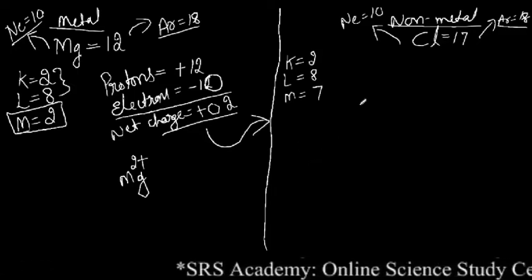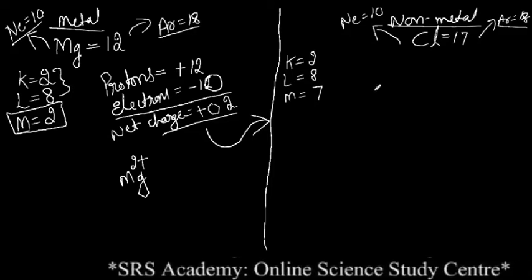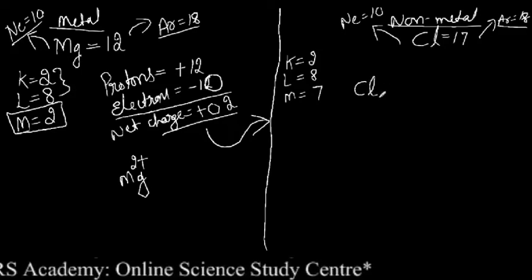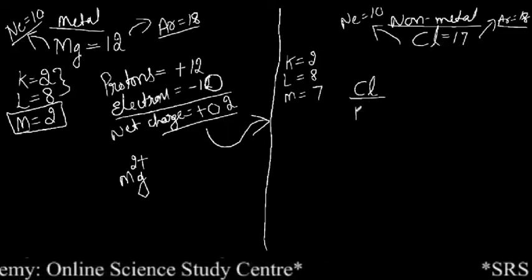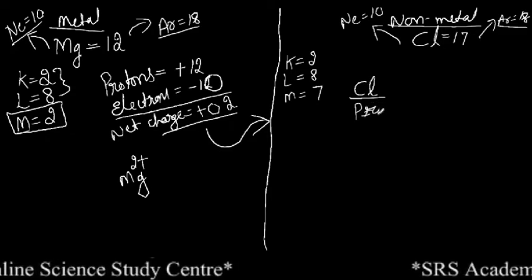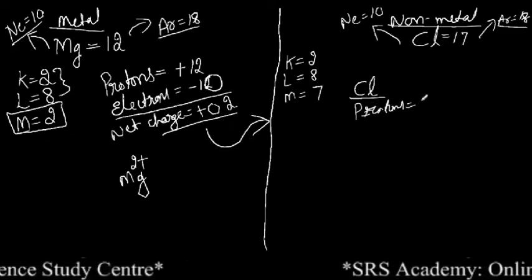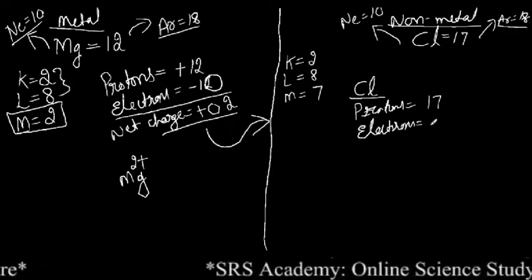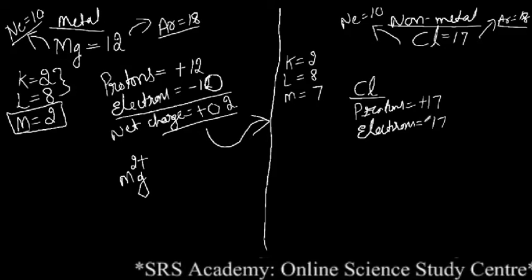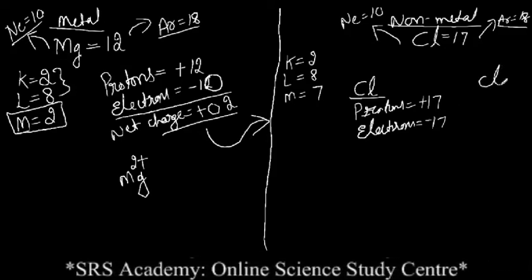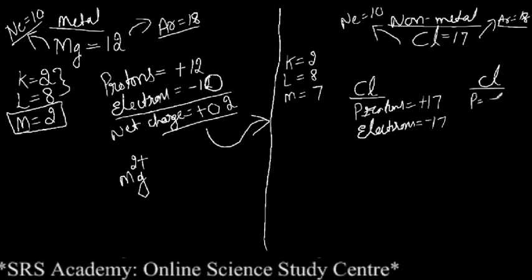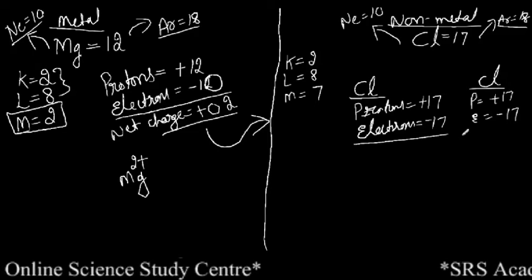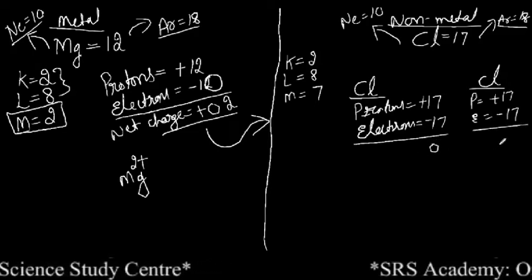But keep it in mind, what is the valency of chlorine? The valency of chlorine is only 1. That means 1 chlorine can gain only 1 electron. Protons: how many protons does it have? 17. How many electrons will it have? Again 17. So plus 17, minus 17. I will take one more chlorine. So the number of protons will be plus 17 and the number of electrons will be minus 17. So the initial charge is 0, 0.